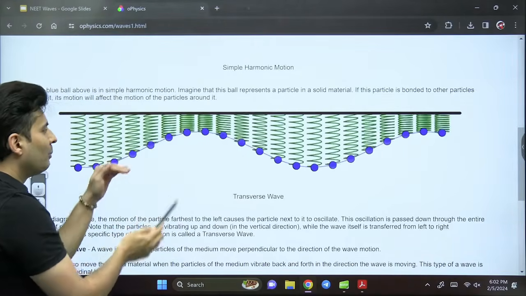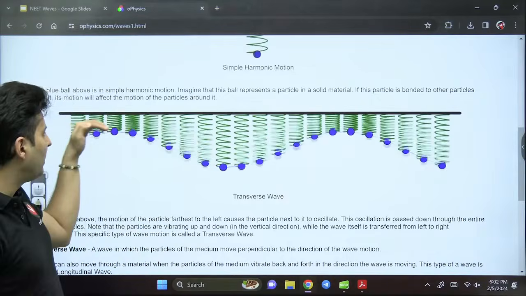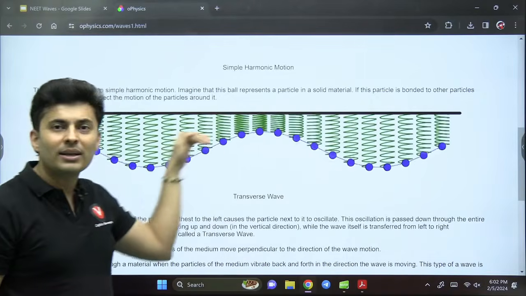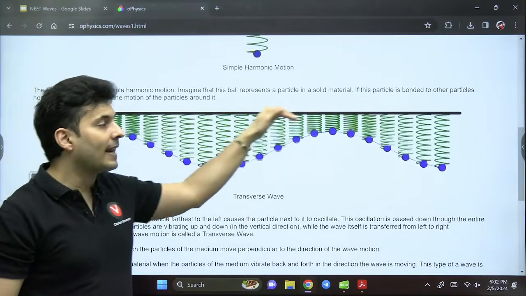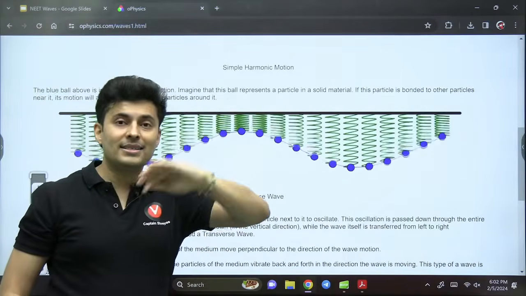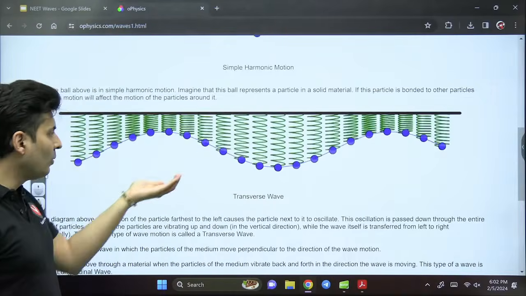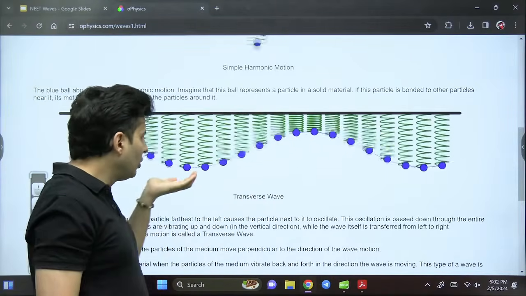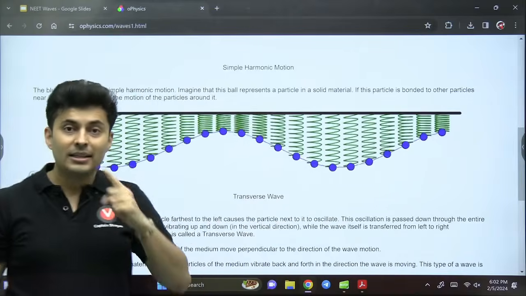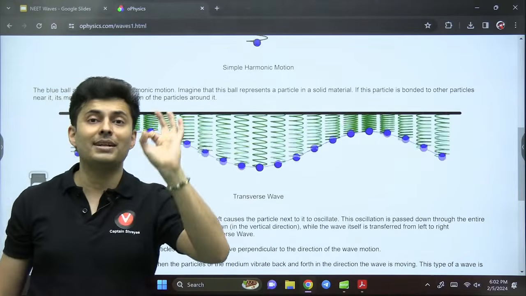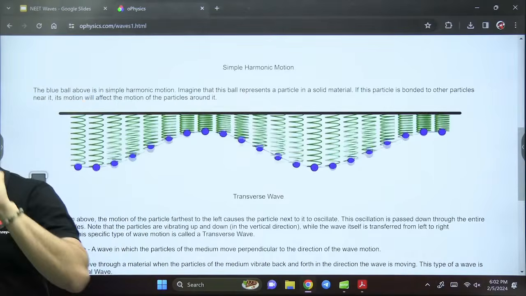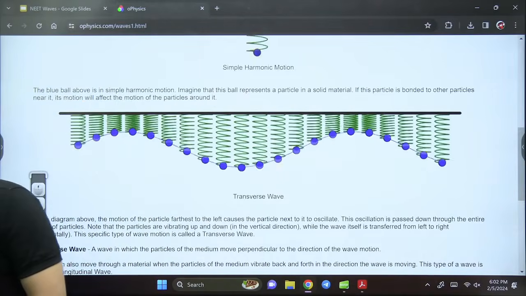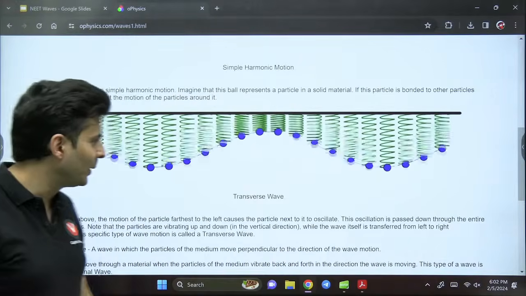By the way, what is the upper part of a transverse wave called? It is called a crest. The peak is called a crest. And what is the lower part called? The valley part is called a trough. So it is a crest and a trough. Yes, Shivani, nice waves that you have drawn.